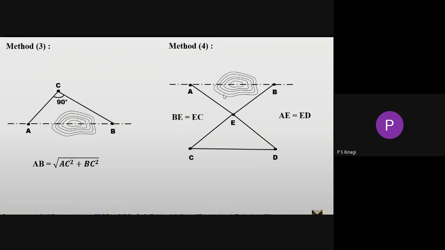Now, whatever the AB triangle is here, it is replicated on either side. Now you have to measure the distance of C to D. Whatever the distance of C to D is, it is equal to A to B. Okay, it is very simple, just replicating with respect to the triangle.